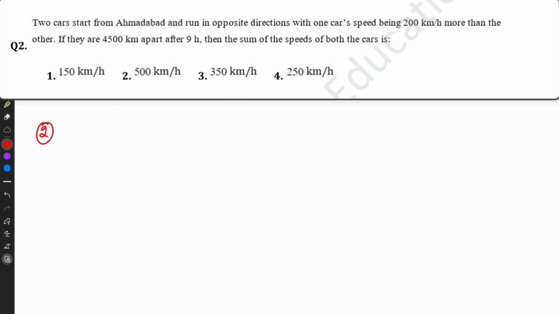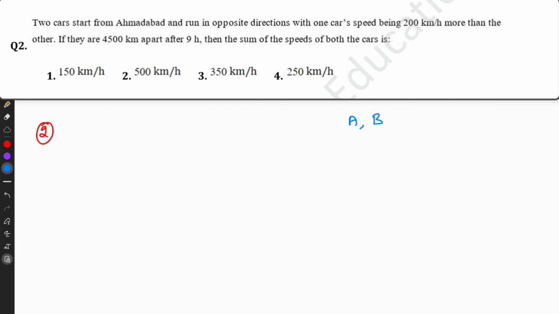Question number 2. Two cars start from Ahmedabad and run in opposite directions, with one car's speed being 200 km more than the other. If they are 4500 km apart after 9 hours, the sum of speeds of both cars is.